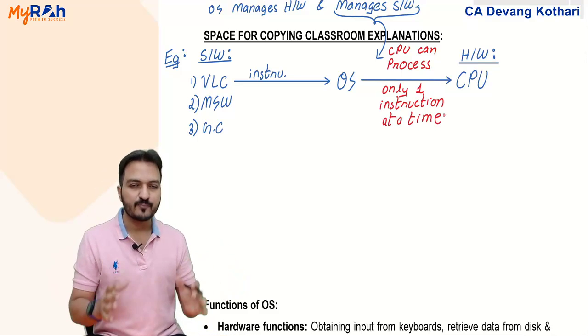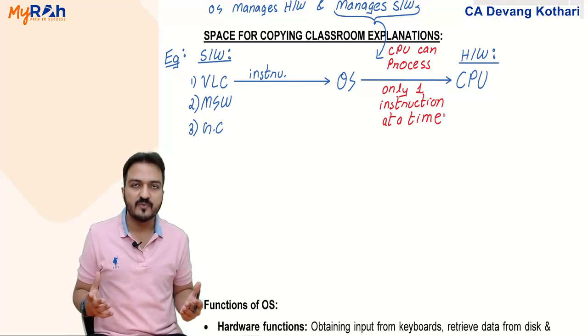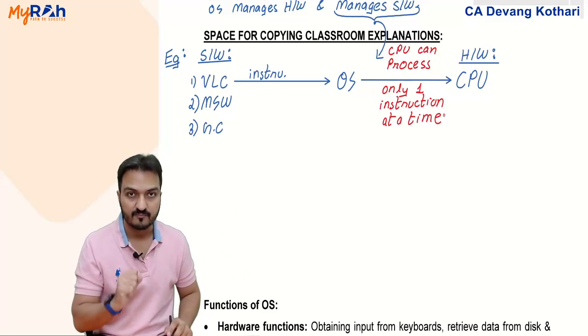Well, if the CPU can process only one instruction at a time, then how is it possible that three programs can run simultaneously in a computer?